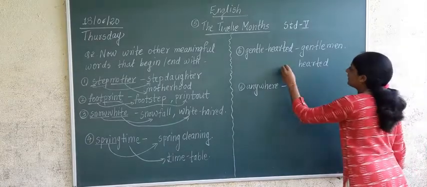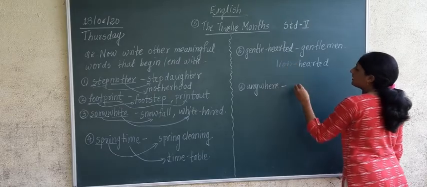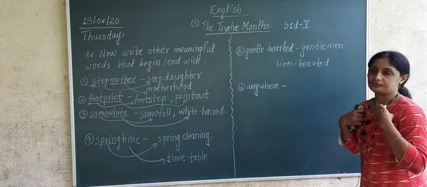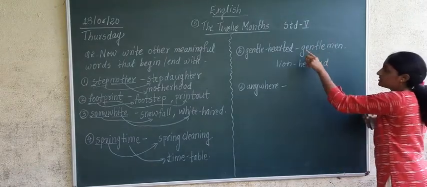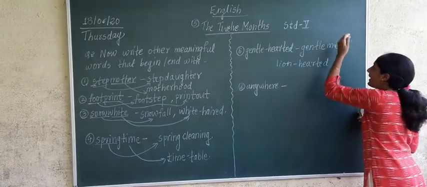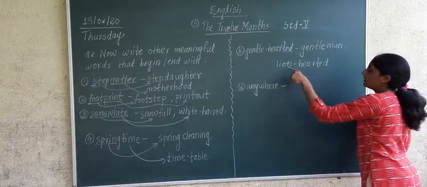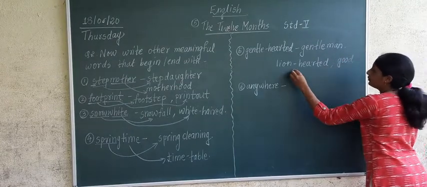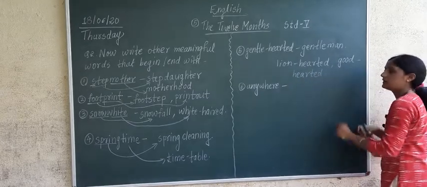If I give you lion hearted or good hearted, I will take both examples, okay? L-I-O-N, lion, dash, hearted. Lion hearted means what? Brave. A person who has a brave heart is known as lion hearted. If we separate gentleman, it becomes gentle plus man. Lion hearted, good hearted: the person who has a good heart, you can say good hearted.